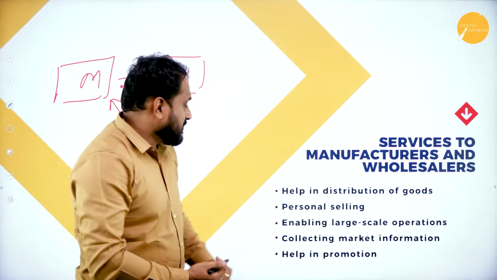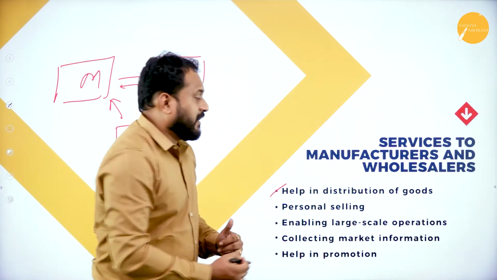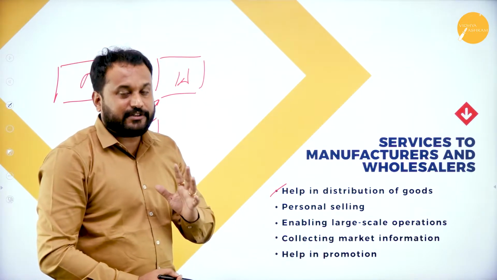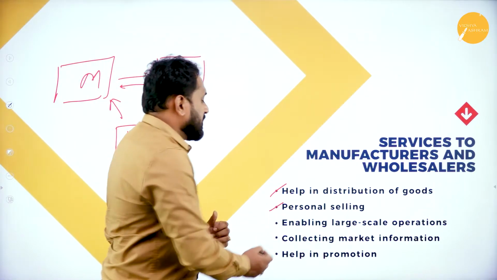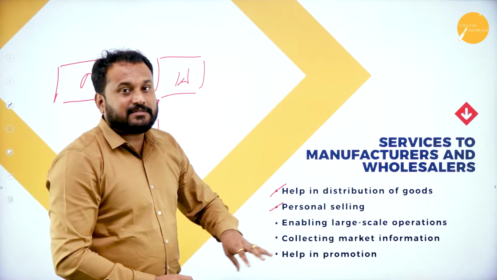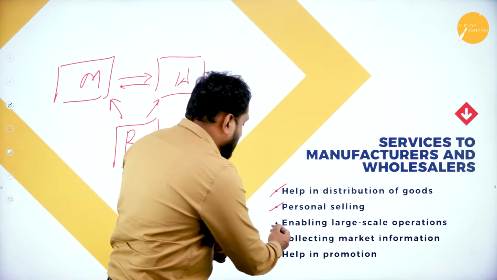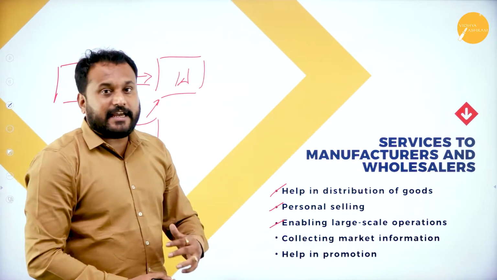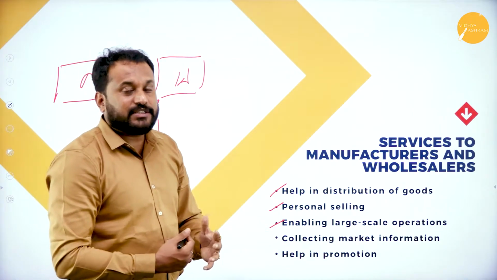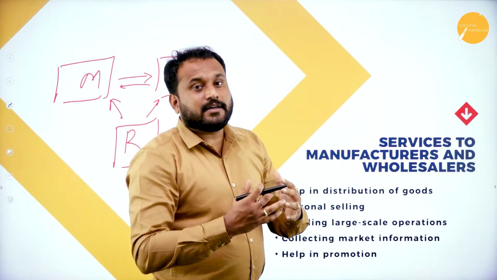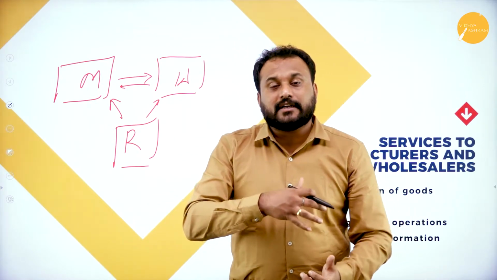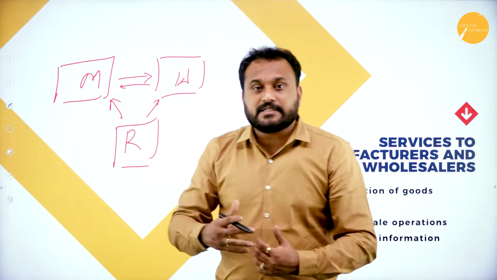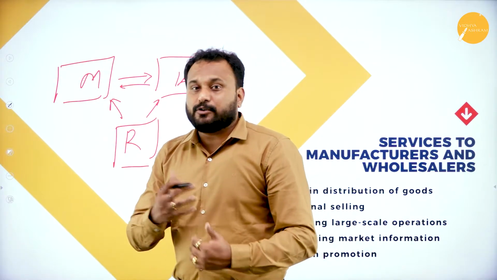The first thing is it helps in distribution of goods. Second is personal selling, which enables large scale operation. The manufacturer will produce in bulk, and the wholesaler will buy from the manufacturer, and the retailer will buy from the wholesaler.